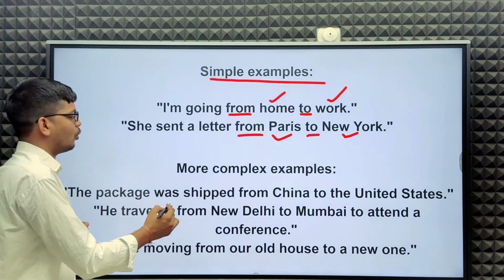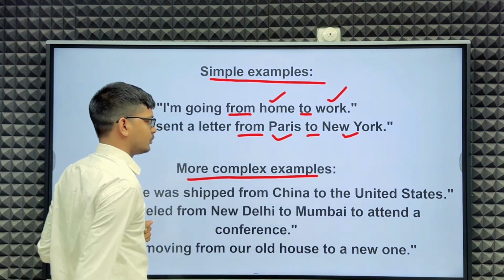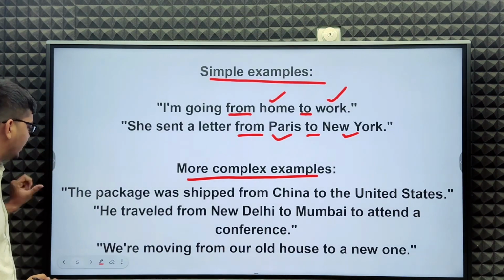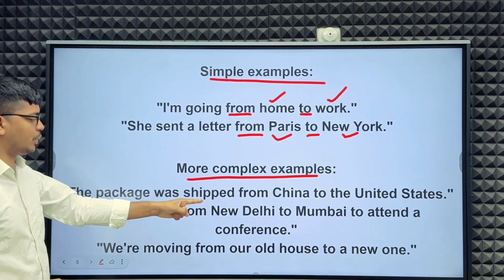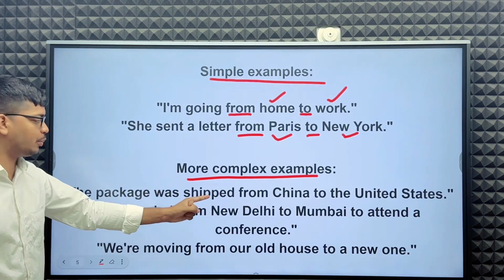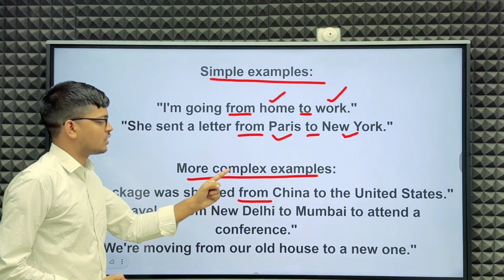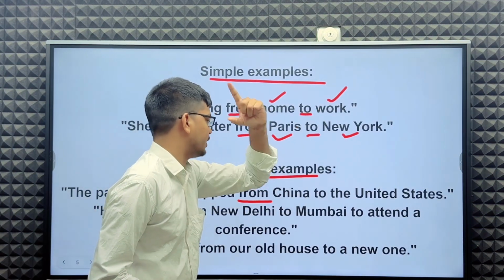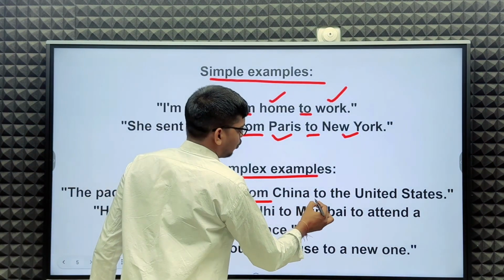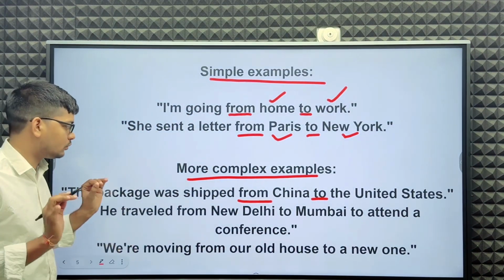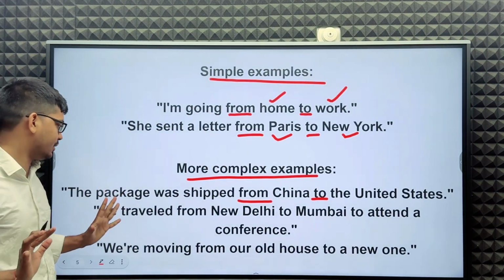Let's see more complex examples. First example here: the package was shipped from China to the United States. You guys understand?